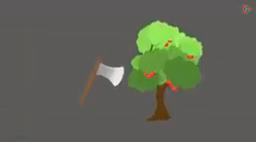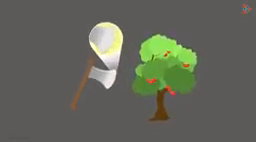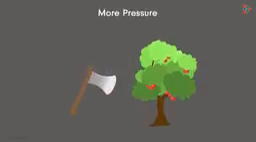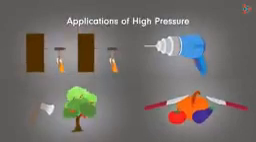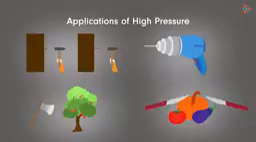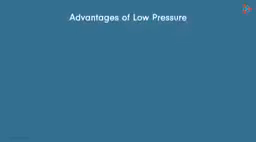Axes used to cut trees also have sharp cutting edges instead of blunt ones. It increases the pressure on the tree due to the less area of contact. The examples that we've seen so far are applications of high pressure. It's about how high pressure is useful to us in some cases. But it is not always the case. There are situations where we require low pressure. Let us see some applications or advantages of low pressure.